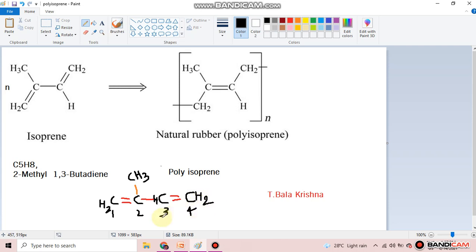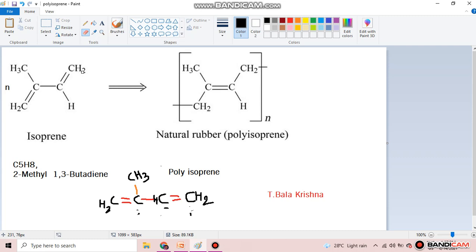This is the isoprene molecular structure: CH2, CH3, CH2.